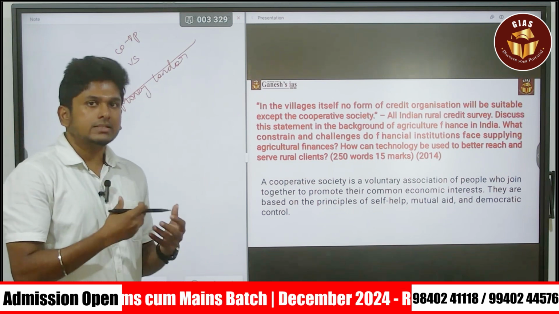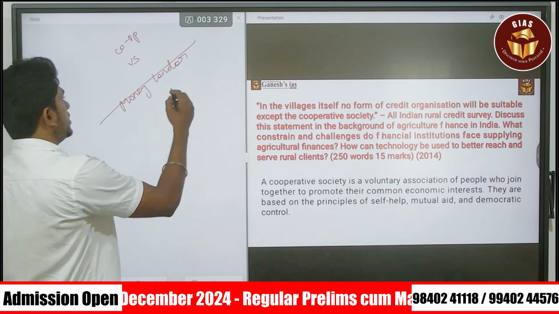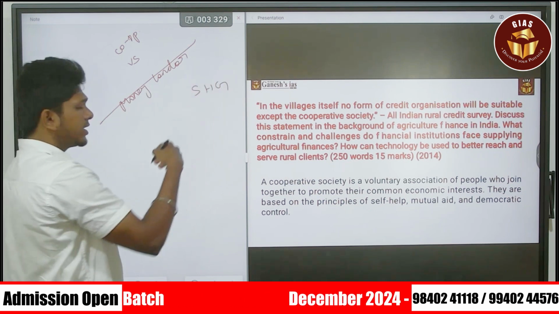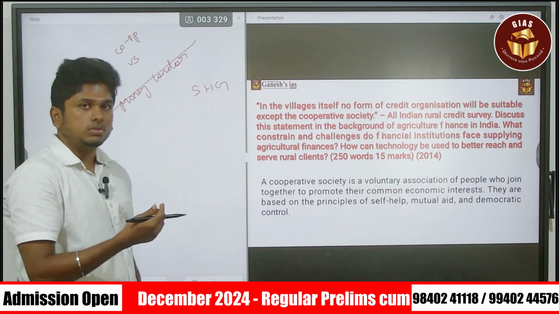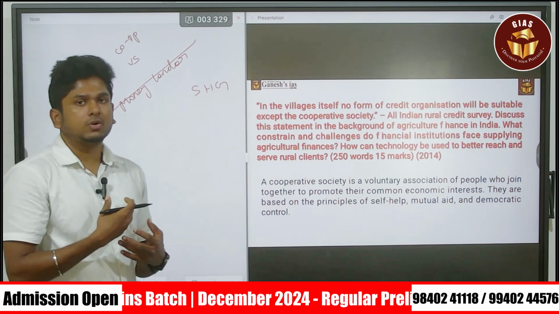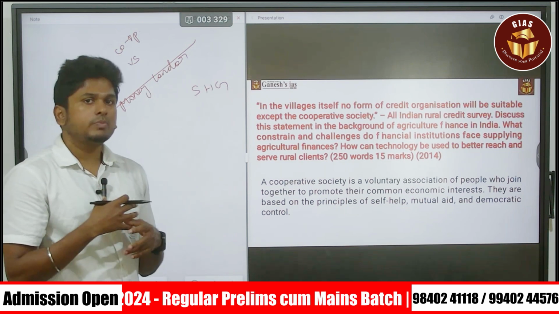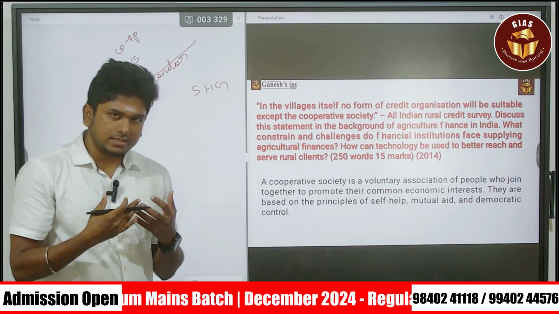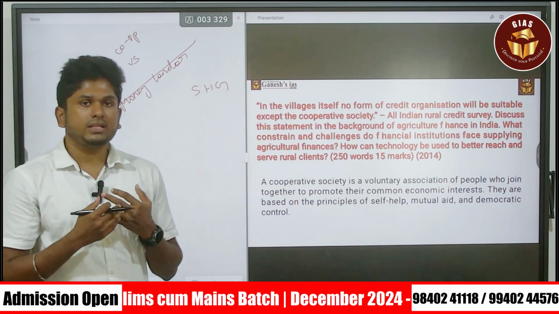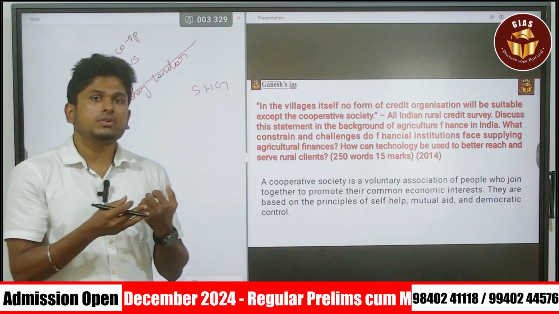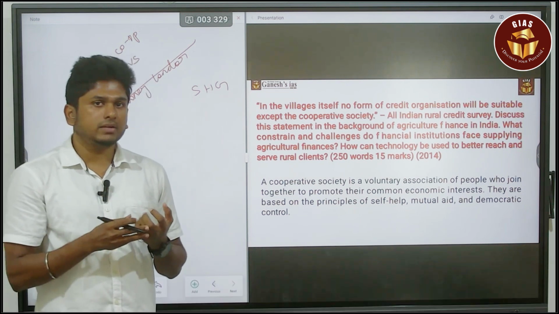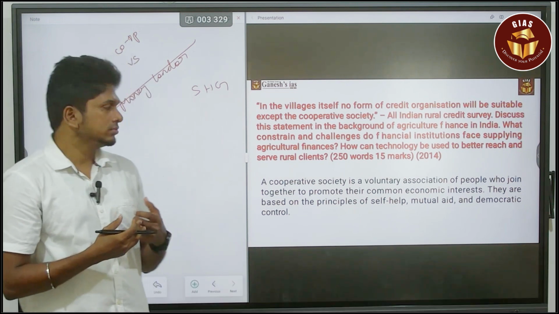With that structure, they created many things called self-help groups, and there are also many cooperative societies like Amul and Aavin, created by the government. So that is the major idea. It increases savings and lending activities, and by the way, it will promote the economic growth of the rural area.